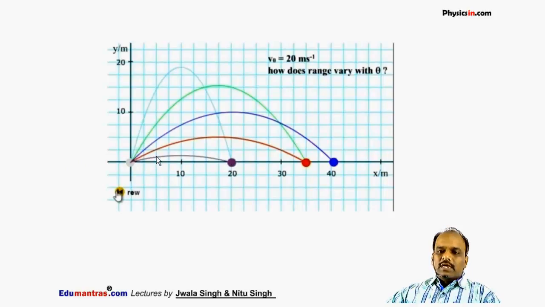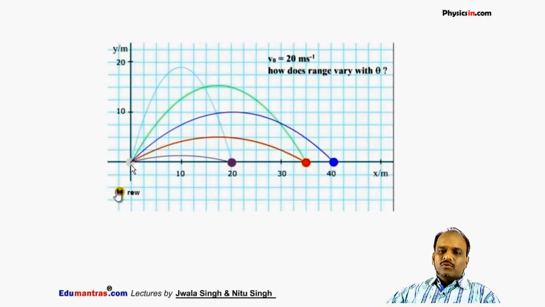If I increase the angle of projection, first the range, the horizontal distance, increases. But if I go on increasing the angle of projection, it starts decreasing. And finally if I throw vertically, the height increases. This white ball reaches a height of 20 meter maximum. This is the maximum height attained by the particle.